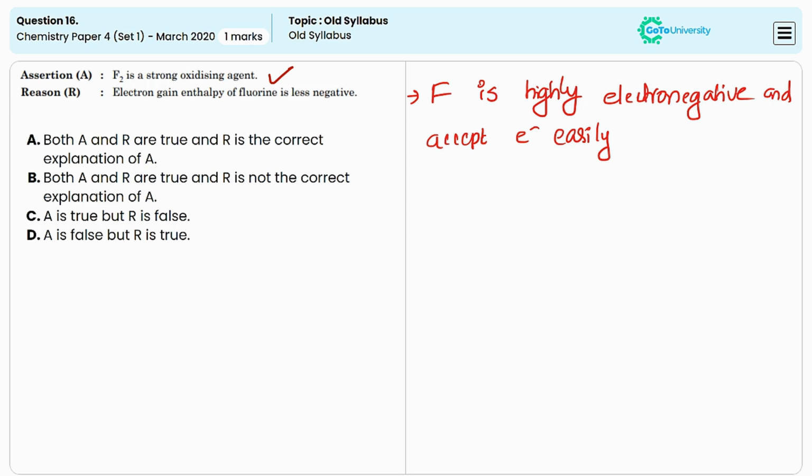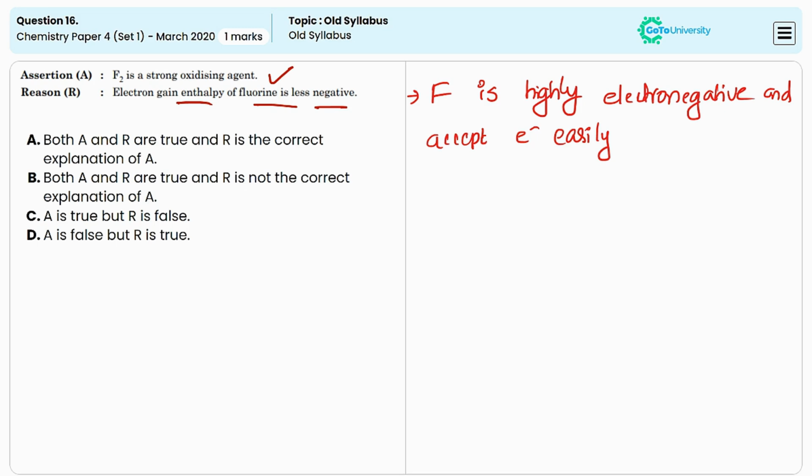oxidizing agent. The second statement is the electron gain enthalpy of fluorine is less negative. This is again correct because the electron gain enthalpy of fluorine is indeed less negative compared to some other elements, even though fluorine is highly electronegative.